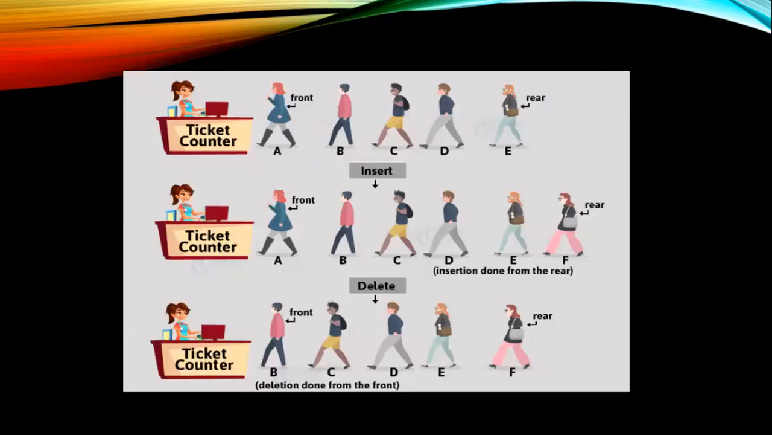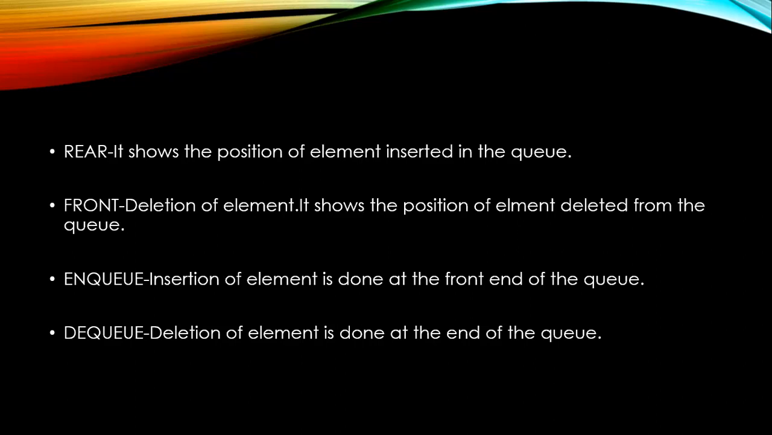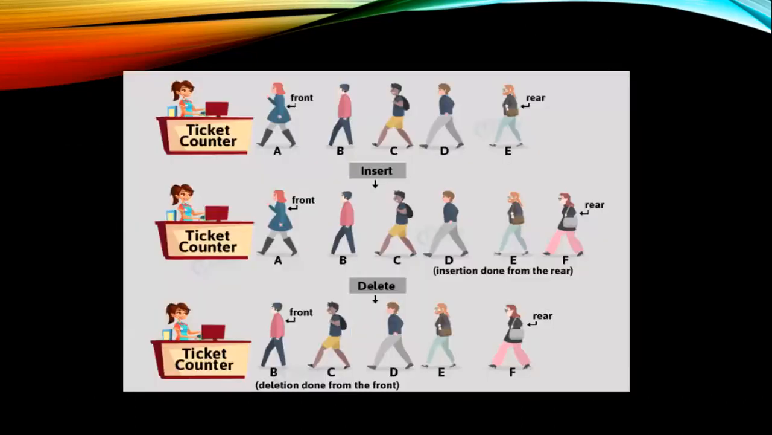Here in a real-time example, in a ticket counter, the persons are standing in the queue. First, A is the front, which shows the position of deletion of an element, and rear shows the position of the element inserted in the queue. Here, insertion is done from the rear end and deletion is done from the front end.